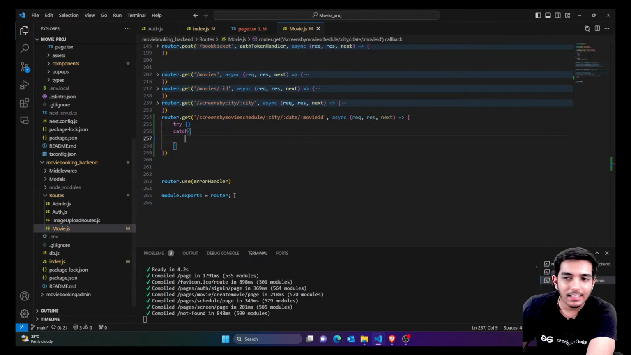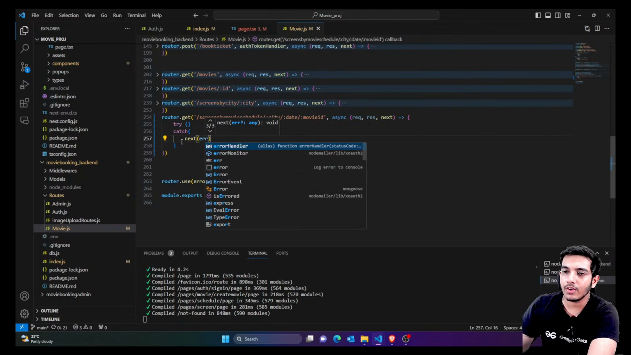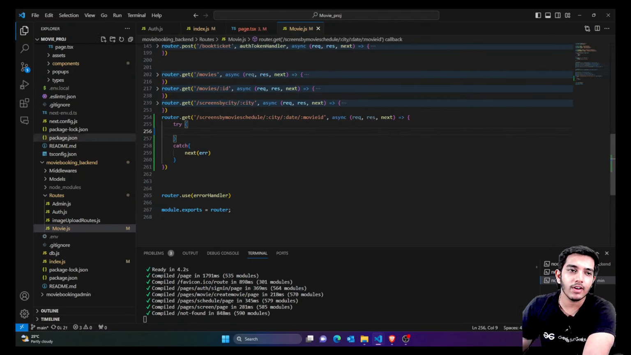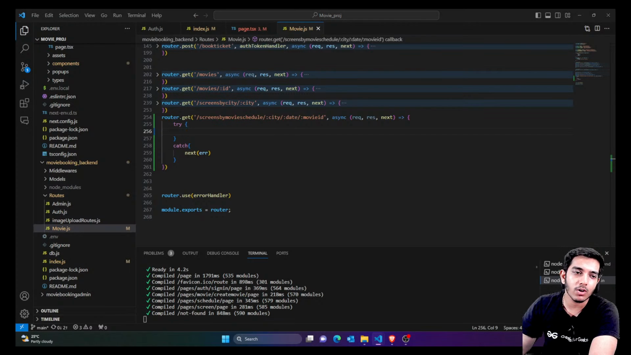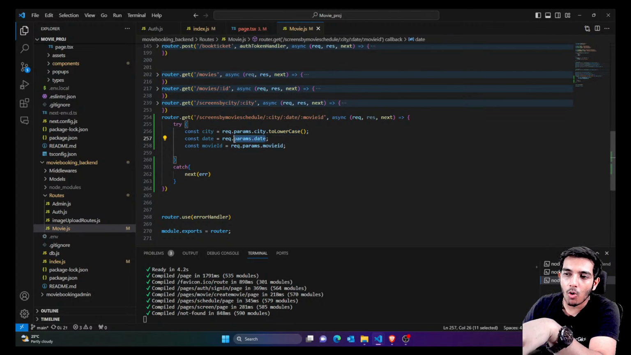Okay, so first of all, if there is an error, next, that means my error handler would be called, the one in the middle which we have defined as our error handler. Now, in the try part, I would simply say that we are extracting city, date, and movie ID from params. Wherever you are using city, just convert it into lowercase, because the computer doesn't understand a lot of things. So just try to use lowercase whenever you are making comparisons, and also wherever you are sending date, convert it into a date object by using new Date, and inside that you provide the date.